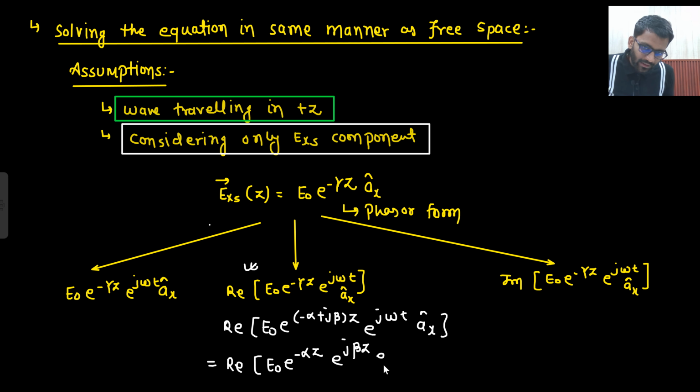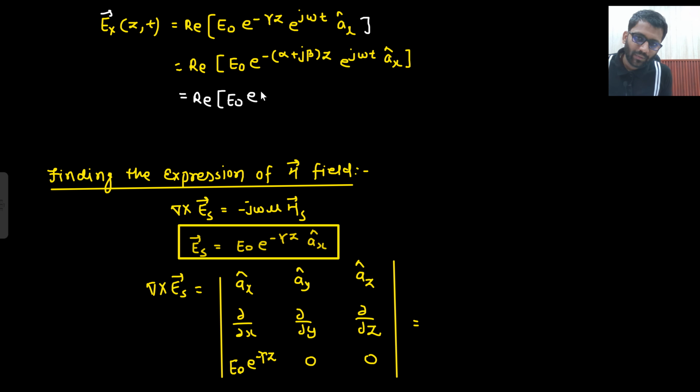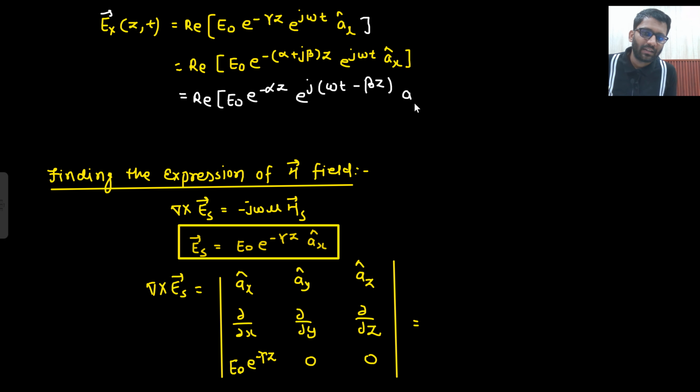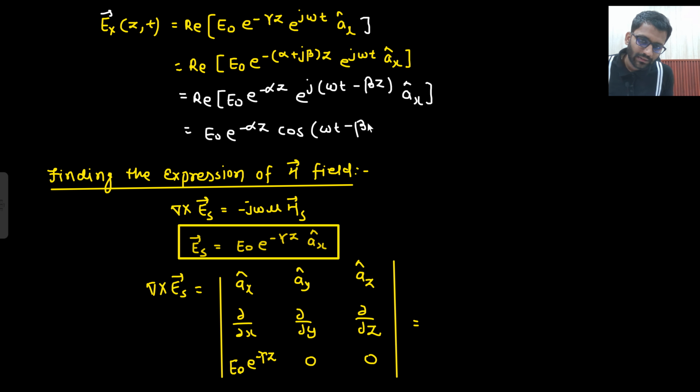Then it would be e to the power minus j beta z and e to the power j omega t, x cap. I have already written this expression. So here I can write the real part: E naught e to the power minus alpha z, then e to the power j omega t minus beta z, x cap. Can I do it in this manner? Just see this step, omega t minus beta z. So what will be the real part of this? E naught e to the power minus alpha z cos of omega t minus beta z. This is the expression of the electric field you are getting.